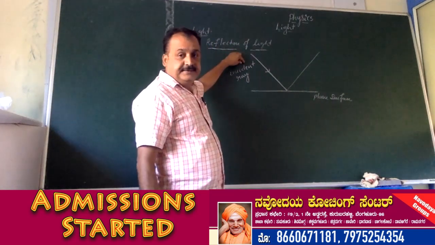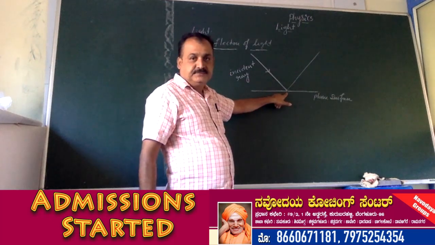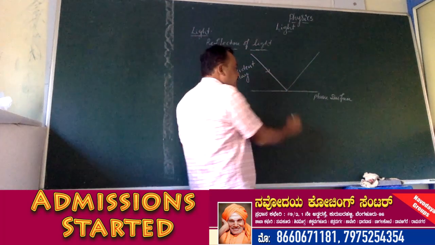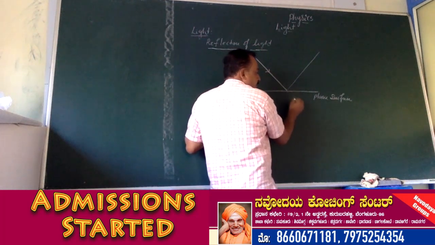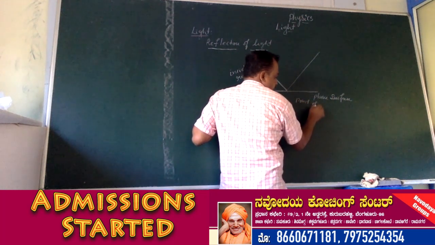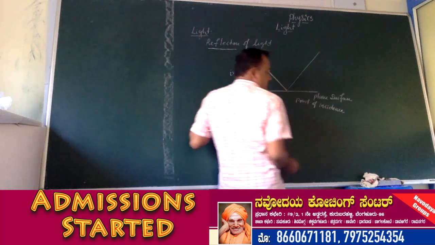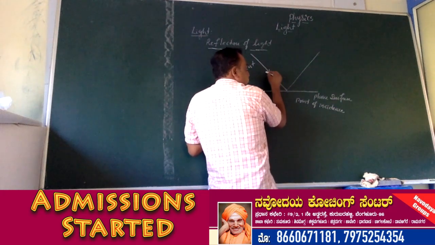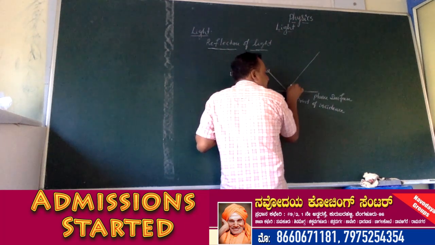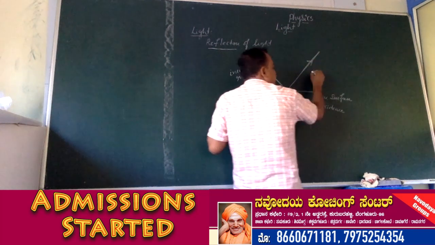The point where the incident ray touches the plane surface is called the point of incidence. Then, when this incident ray falls on this point, from this point it reflects. This ray is called the reflected ray.